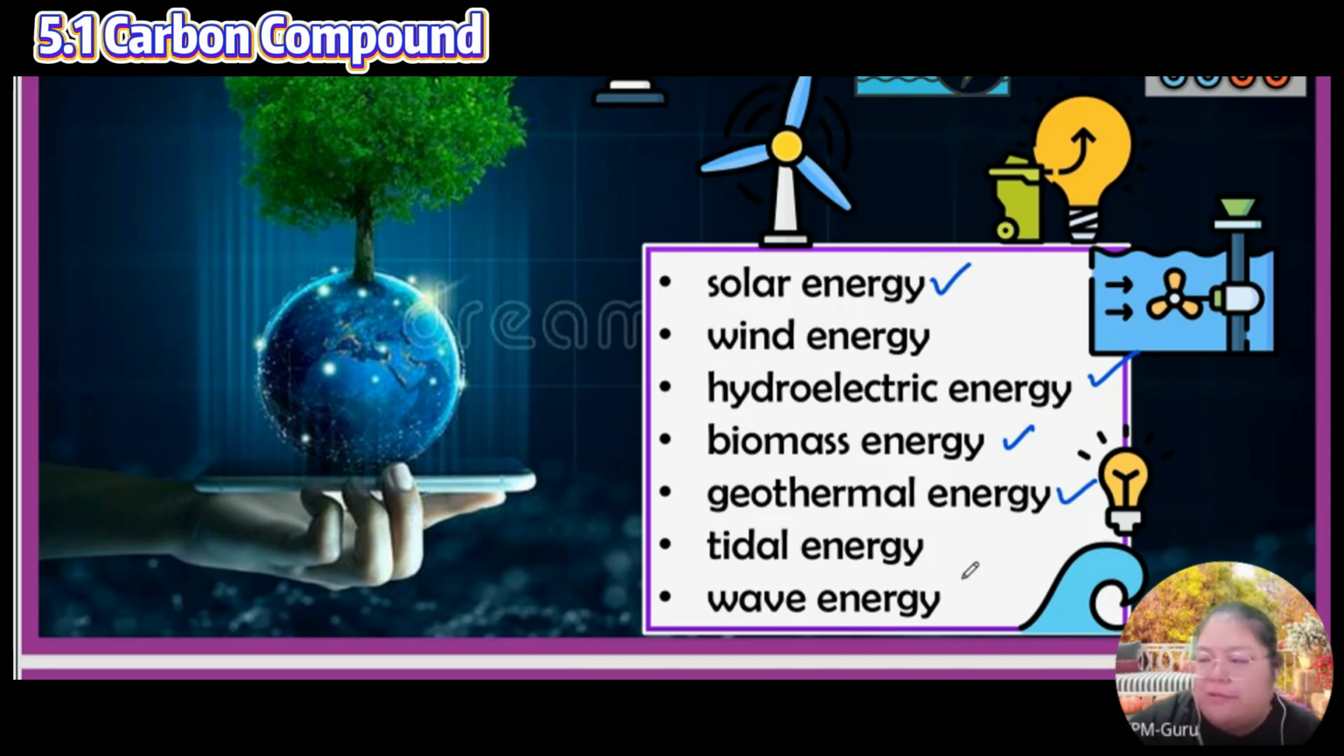Tidal energy is from under the water, like a tsunami. These all produce energy. Then the wave energy is a water wave.